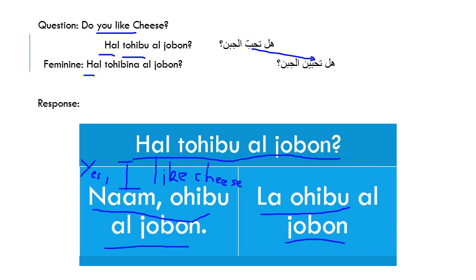So what do you mean by yes, I like cheese? Yes means نعم. We agreed that you like means تحب. When I'm talking about I like, I'm talking from the first point of view, about myself. تحب becomes here أحب. So نعم أحب الجبن. In the affirmative voice, it's yes, I like cheese.